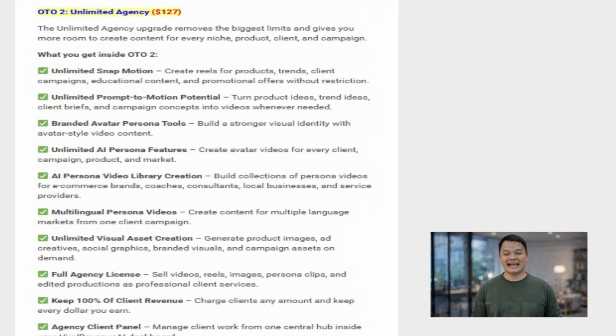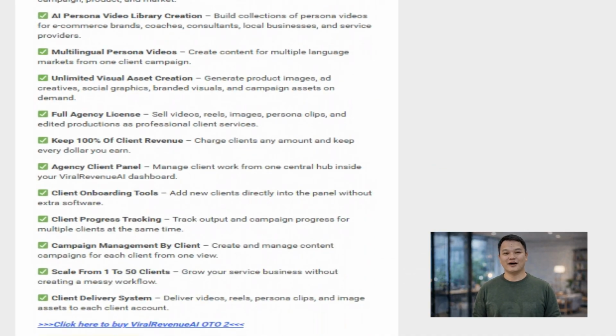OTO2 is the unlimited agency upgrade. This one removes the biggest limits and gives you unlimited room to create content for every niche, product, client, and campaign. You get unlimited snap motion and unlimited prompt-to-motion potential, along with branded avatar persona tools and unlimited AI persona features. It includes AI persona video library creation, multilingual persona videos, and unlimited visual asset creation for product images, ads, graphics, and more. The full agency license lets you sell all these assets as professional client services while you keep 100% of the client revenue.